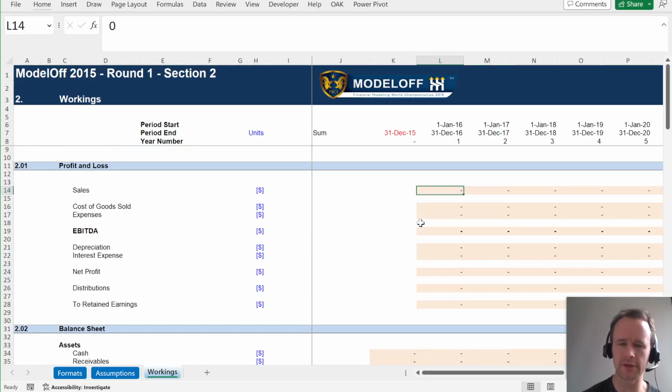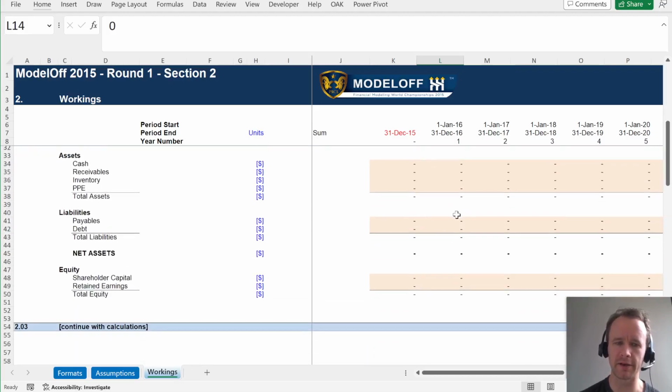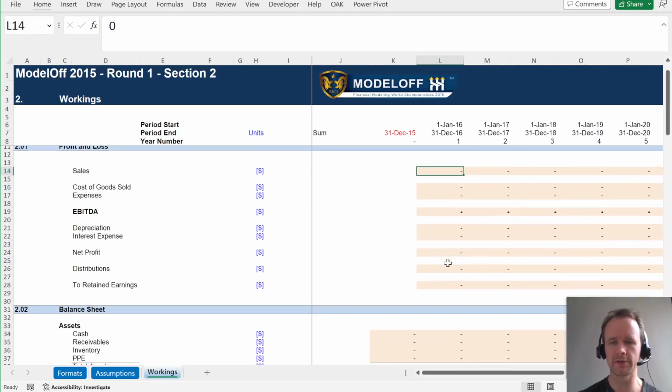But a much more error tolerant way to do this, in my experience, is to basically build the plumbing first so that you can make sure the balance sheet balances as you layer in each piece, because that way if something goes wrong, you know it's gone wrong in the piece that you just layered in. So what does that mean?